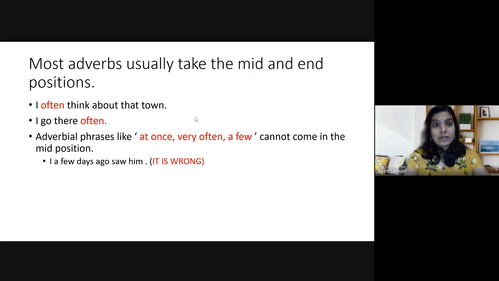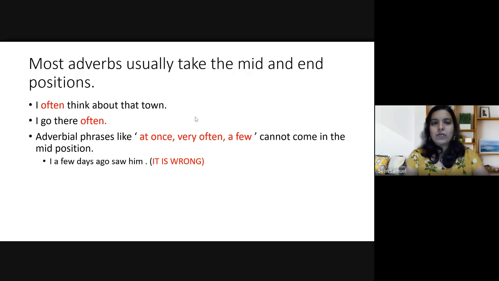But there is an exception for certain phrases. For example, adverbial phrases like at once, very often, a few, they cannot come in the mid position. We will have a detailed discussion on adverbial phrases in some other class, but these are phrases like at once, very often, a few. They are a category of adverbial phrases which we do in the class on phrases or adverbial phrases.